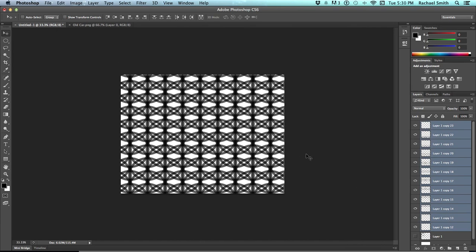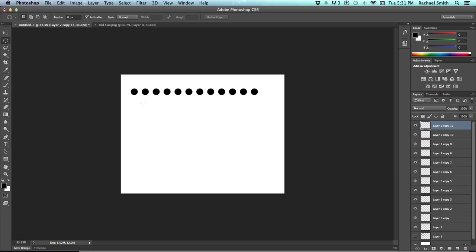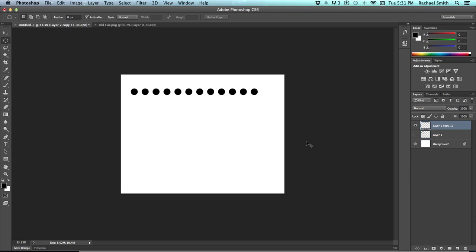So that's sort of the obvious application of a simple repeating pattern. I use it a lot anytime I have to do dots, for example. So Command J to duplicate, transform, move it, and then Command Option Shift T as many times as I need to. This is useful because I can actually create a pattern pretty quickly.